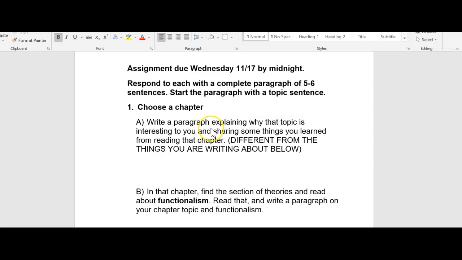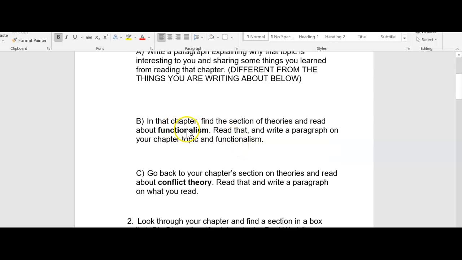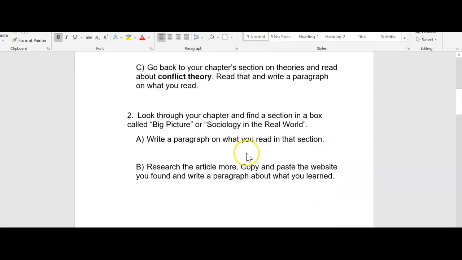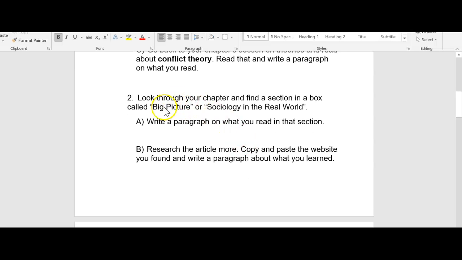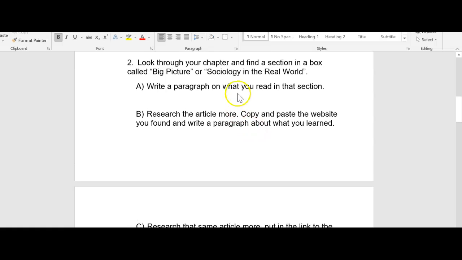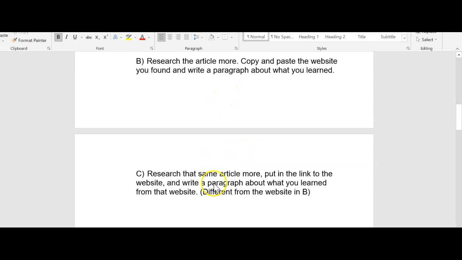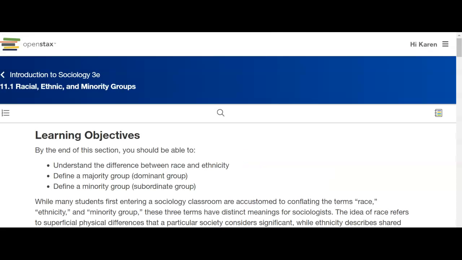You're going to choose a chapter. You're going to read it, write a paragraph about something you learned. You're going to write about functionalism, conflict theory. That's 3 paragraphs. Then you're going to pick a section of the chapter, either big picture or sociology in the real world. Read it, write a paragraph about it in your own words, and then research it and write 2 more paragraphs. I'm going to go over this by looking at an actual chapter.